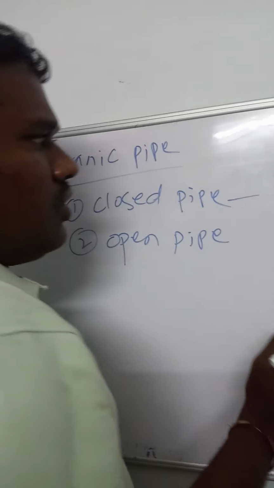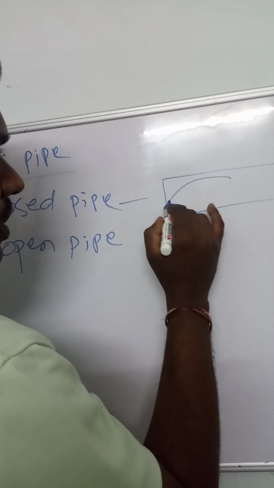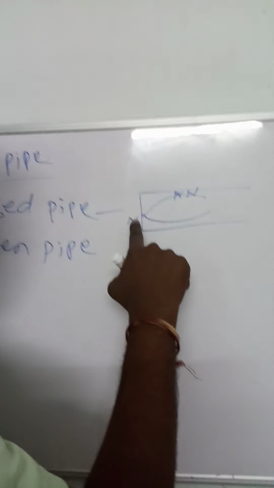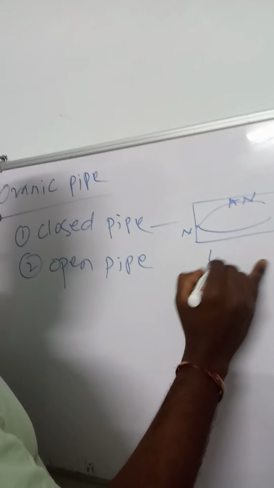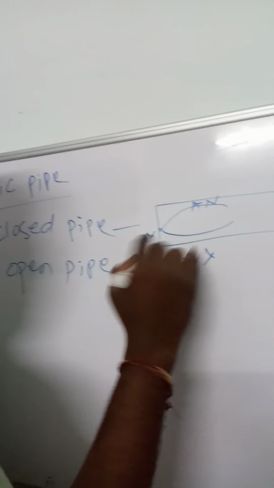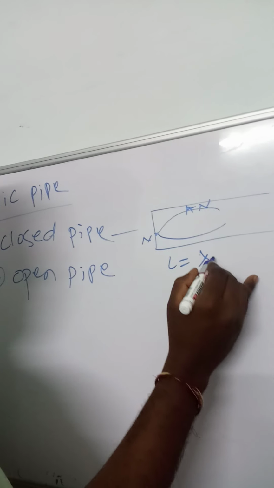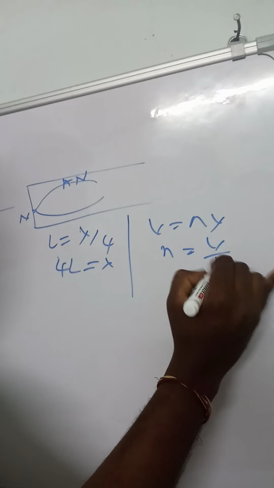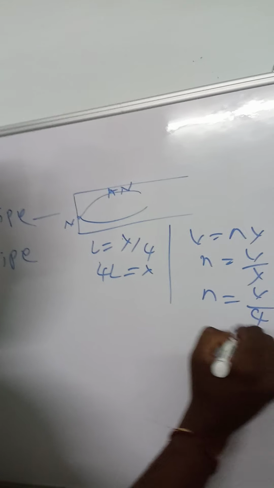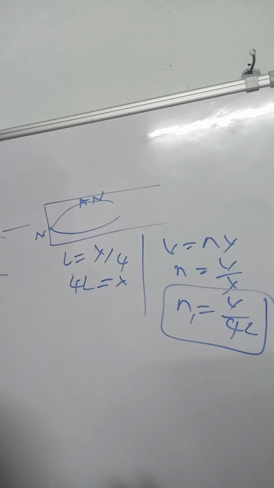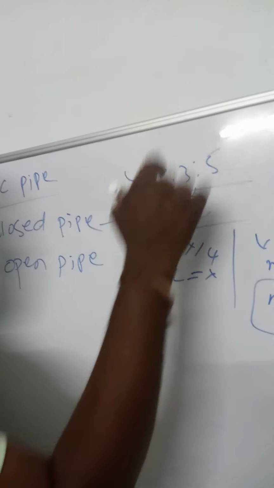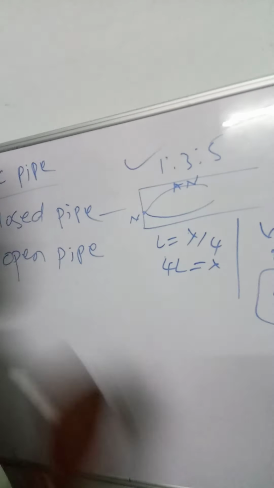What is the closed pipe ratio? This is the wave, this is the node, this is the antinode. What is the first harmonic length? L equal to lambda by 4, since the distance between node and antinode is lambda by 4. So lambda equal to 4L. The general wave equation is V equal to n lambda, so n equal to V by lambda, and lambda means 4L. This is the first harmonic formula. The closed pipe ratio is 1:3:5. Important for JEE Mains and NEET, and MHT CET also.